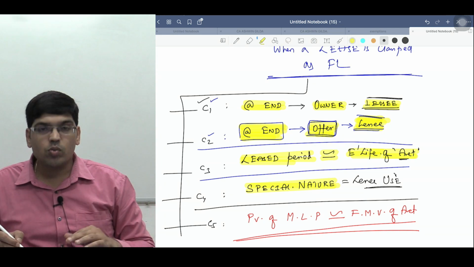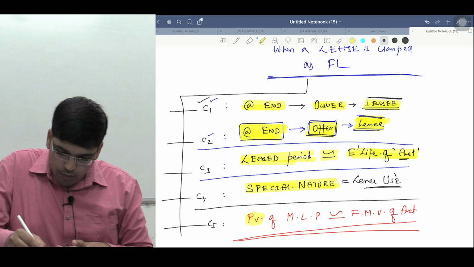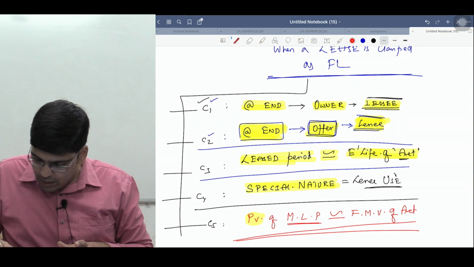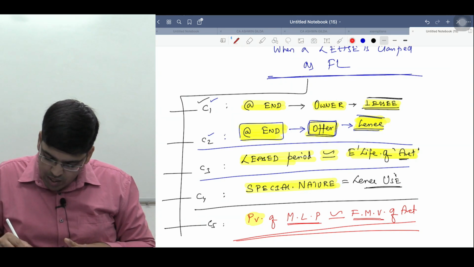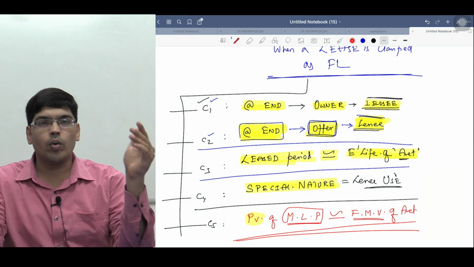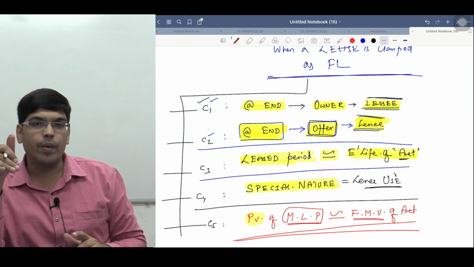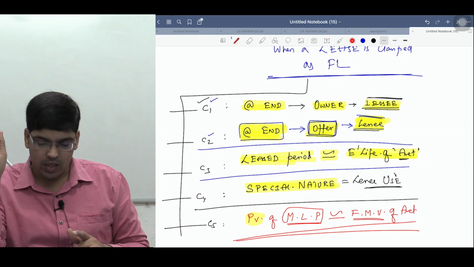Finance lease. And the last one is nothing but the time value of money का कुछ concept आएगा. The present value of what, sir? The present value of MLP is almost equal to what, sir? Fair market value of the asset. ये धीरे धीरे हम लोग समझेंगे. There is no hurry to understand this concept. We'll understand. So if any of these 5 conditions is satisfied, then gone the case, you need to classify the lease as what, sir? Finance lease. Am I clear?